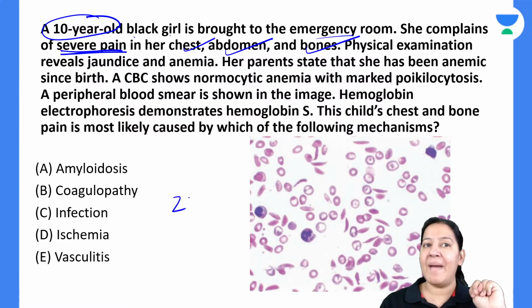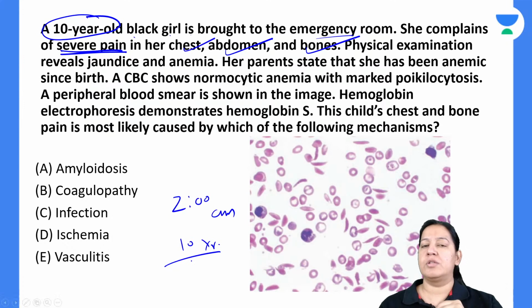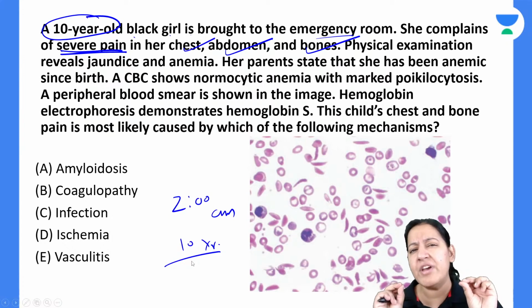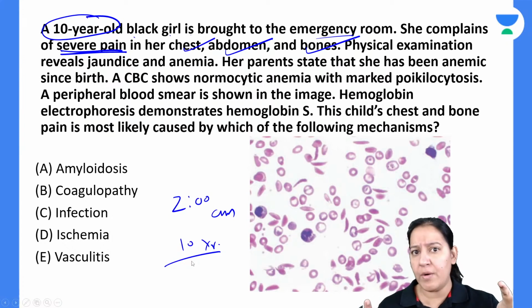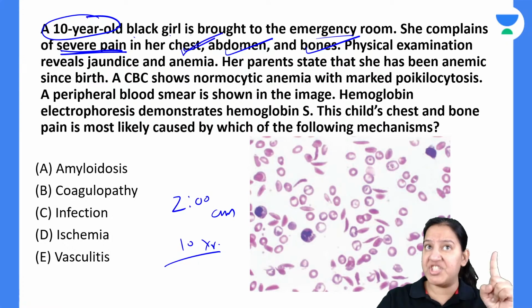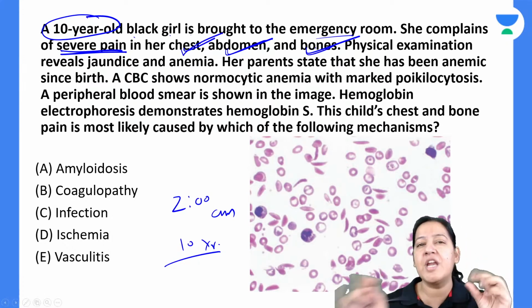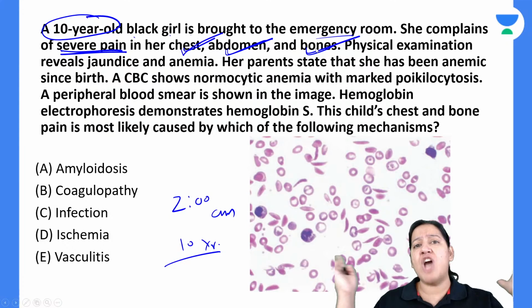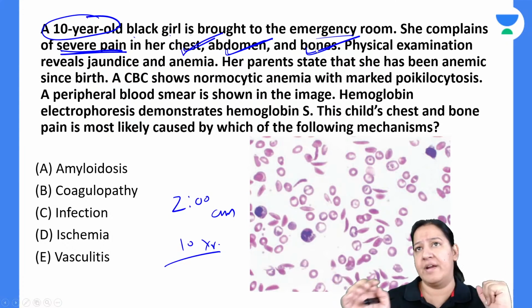At night, the parents are coming to you carrying a 10-year-old girl. There is an emergency, doctor. So you will say, what is the emergency? Why are you coming at midnight to me? You are on your emergency duty. They are saying my girl is having severe pain. So where is the pain? At what organ is she having the pain? She is having pain at the chest, abdomen and bone. It is unbearable. The child is crying, shouting that I am having severe pain. I cannot bear it.